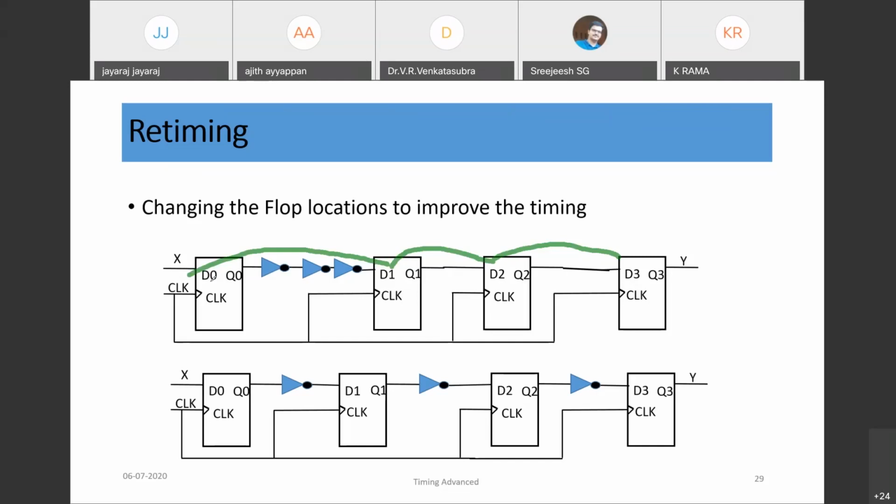Now if you look at this circuit, what we can do is change these flop locations from here to say this inverter in between here. Similarly, this flop between these 2 inverters, and finally the third flop is same. So if you are restructuring the circuit, something like this.